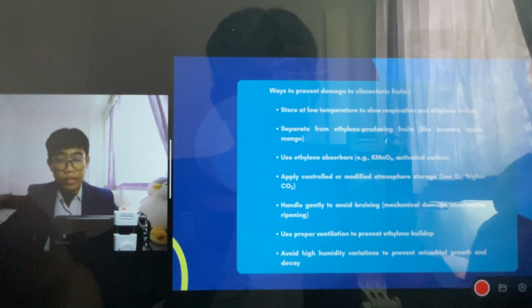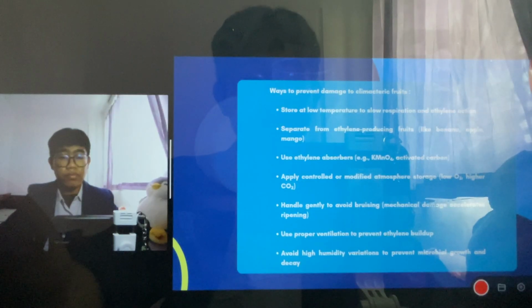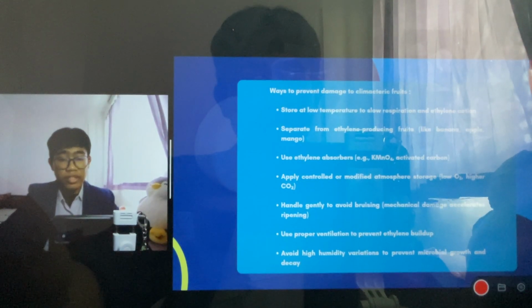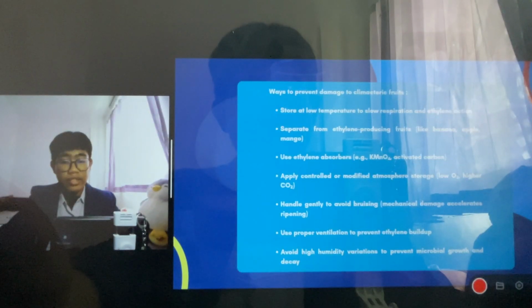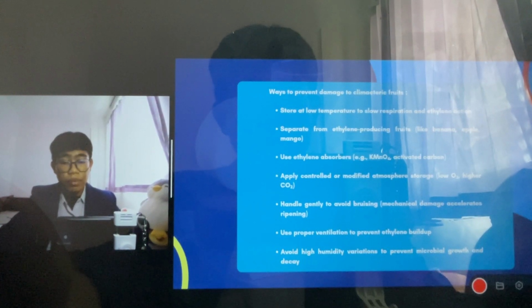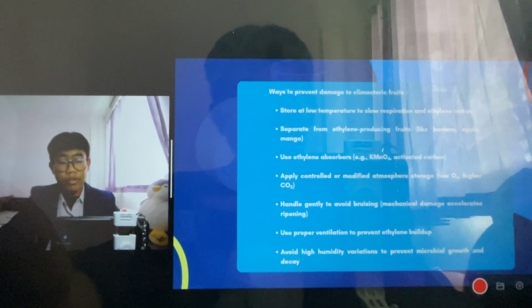So to prevent the damage, we can store at low temperature, separate from ethylene-producing fruit, use ethylene absorbers, apply controlled or modified atmosphere storage, handle gently to avoid bruising, use proper paper ventilation, and avoid high humidity variation to prevent microbial growth.